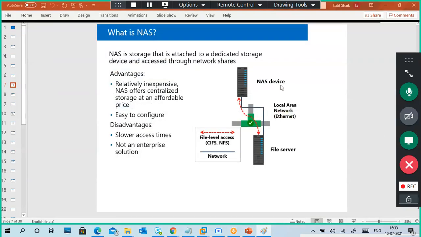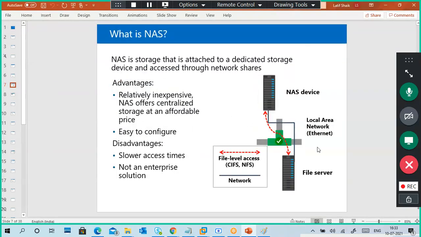So this is the NAS. NAS uses normal network Ethernet only. It is relatively inexpensive. If you want centralized storage and you can't put in more money, then you can choose NAS. That is the one point. Second, it's file level storage. If you want to store any files and directories in centralized storage, you can use it. It is very useful for web servers and file servers you are creating, so you can put the data in it.